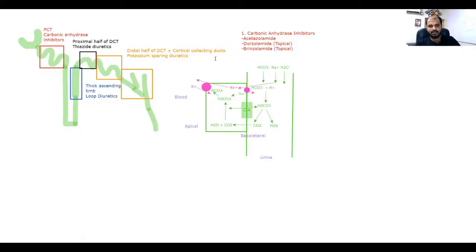When we give a drug which is known as carbonic anhydrase inhibitors, it will block this thing. So we can say that this carbonic anhydrase will be blocked. By giving a drug, this happens. Now what should be the results? We'll write them in a red color. What will be the results? Tell me. What will be lost here?